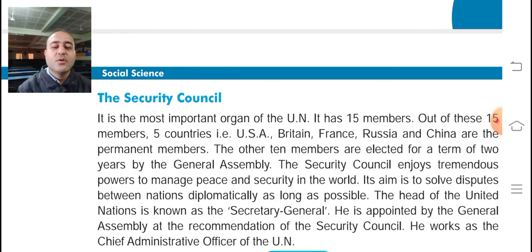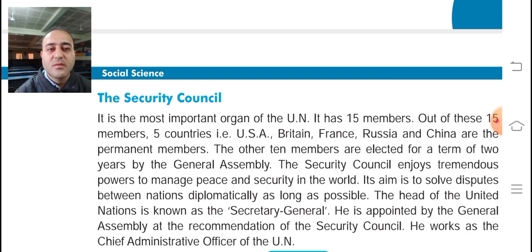Okay, so make this clear in your mind. It is the most important organ of the United Nations. It has 15 members. Out of these 15 members, five countries, that is USA, Britain, France, Russia, and China, are the permanent members. That means they do not retire.